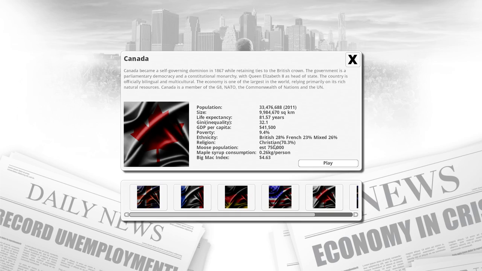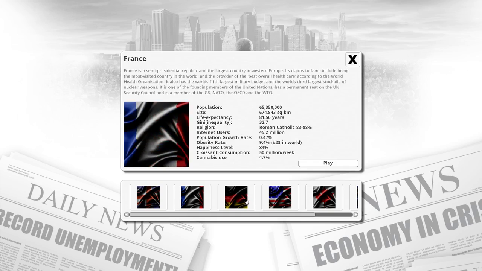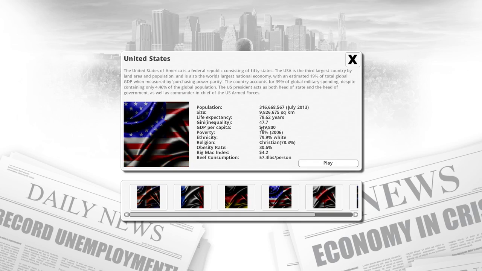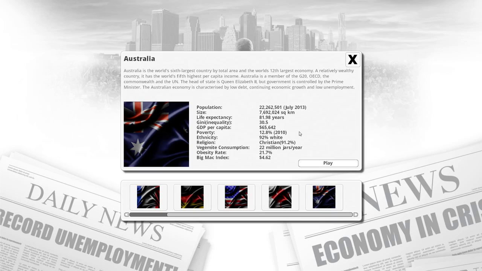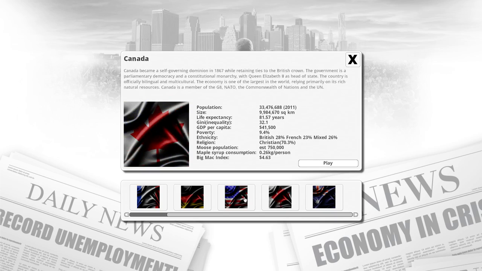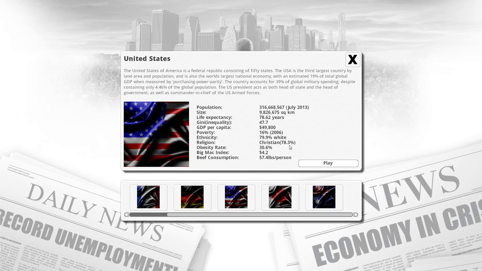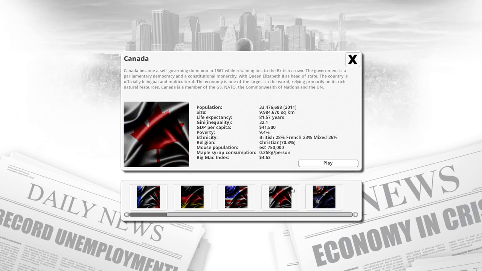But yeah, here's basically kind of stats. GDP per capita is 41,500, which is actually pretty good, all things considered. The people who really outdo us, that's the United States. And actually, Australia does an astoundingly good job with GDP per capita. But this is mostly because lackluster labor laws mean that they get to work people to death in America. Seriously, I remember back when we signed NAFTA, suddenly we moved all of our production south of the border. It was great. Suddenly, US became our China.